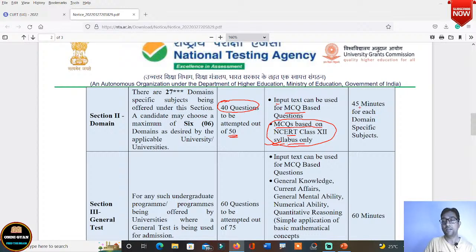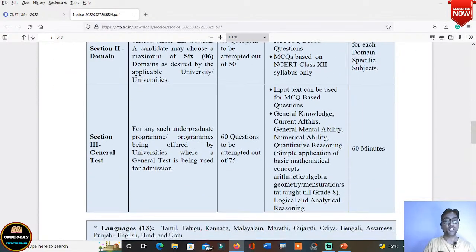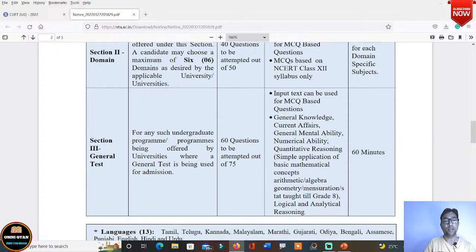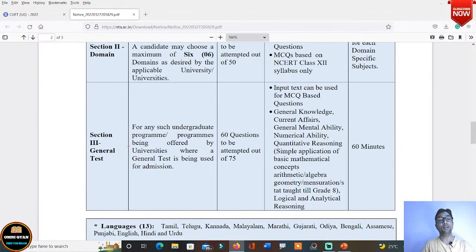Okay, and 45 minutes for each domain specific subject. तो हर domain specific subjects के लिए आपको 45 minutes मिलेगा. ठीक है, you will get 45 minutes. Then you see section, this is section 2 domain. Okay, now we come to section 3, which is the general test domain. Okay, or the general test section.